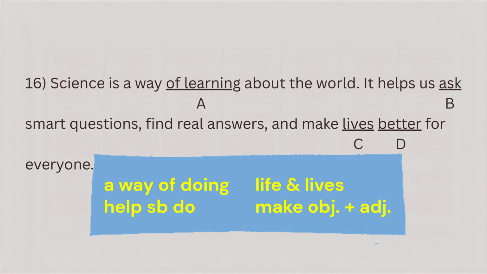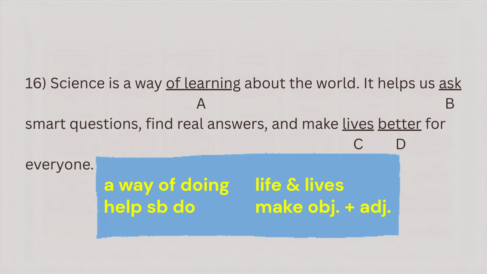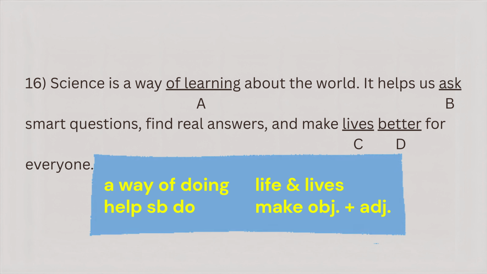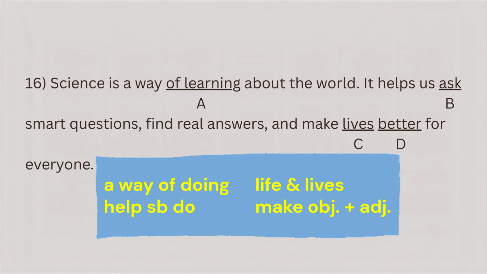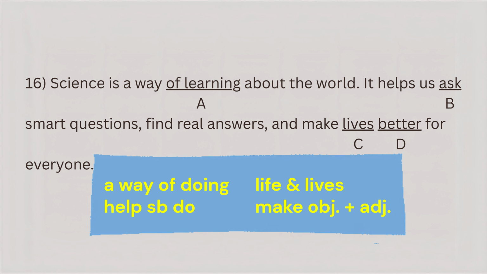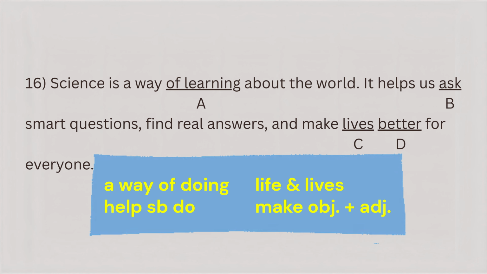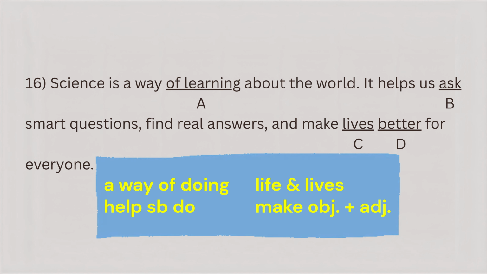C. Lives. All right, now we come to part C, lives. And this is where we pause. Let's read the full phrase. Make lives better for everyone. Sounds okay at first, right? But let's think deeper. The sentence ends with for everyone, and that's a generalization.